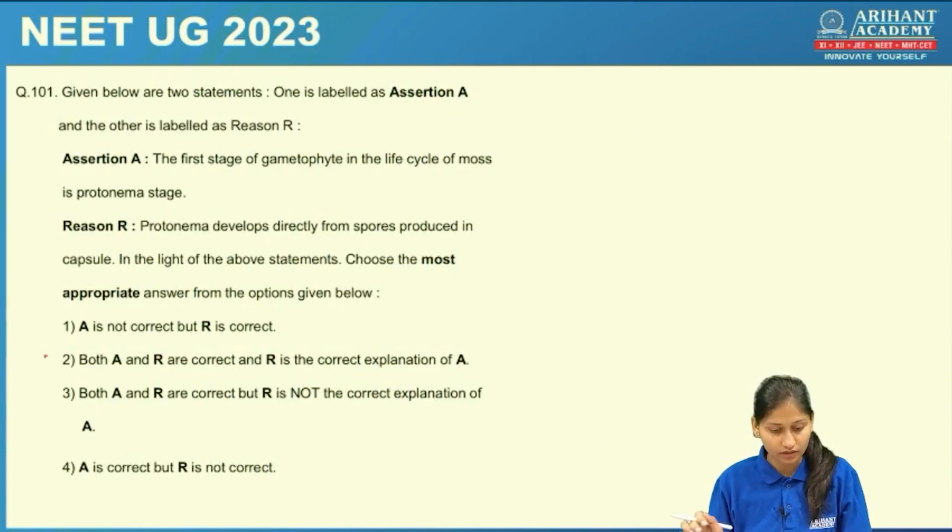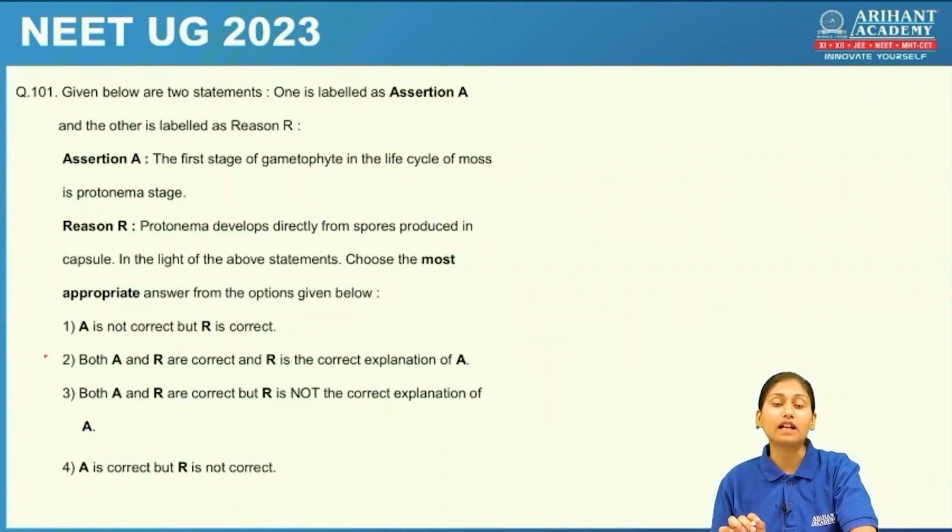First question. Given below are two statements. One is labeled as assertion and the other is labeled as reason. So here this is the assertion and reasoning type of question, students. Assertion: the first stage of gametophyte in the life cycle of moss is protonema stage. And the reason given for this is: protonema develops directly from the spores produced in the capsule. In light of the above statements, we are supposed to choose whether assertion and the given reason are correct or not.